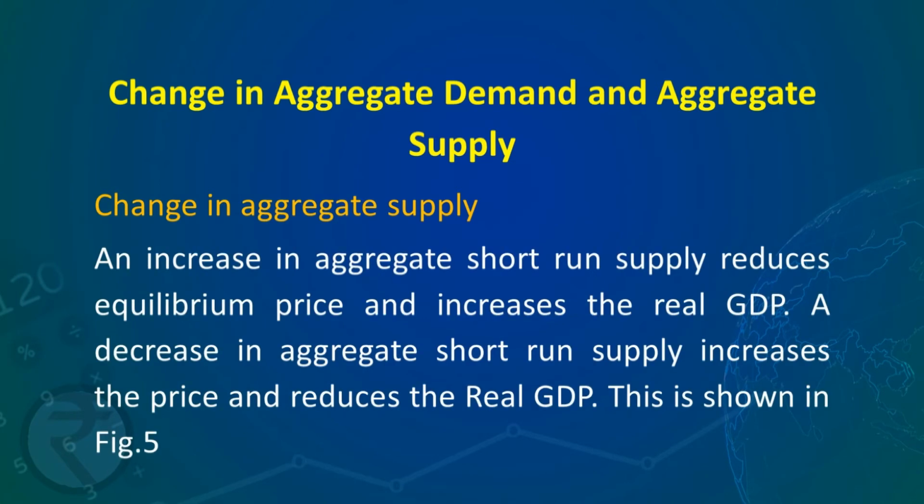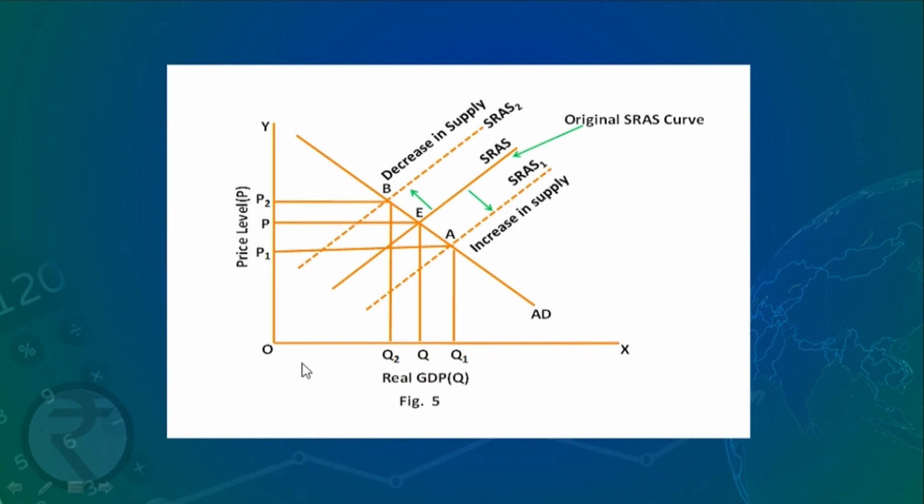An increase in aggregate short run supply reduces the equilibrium price and increases the real GDP, and a decrease in aggregate short run supply increases the price and reduces the real GDP. This is shown in figure 5. On the OX axis we have shown real GDP, and price is on the Y axis.